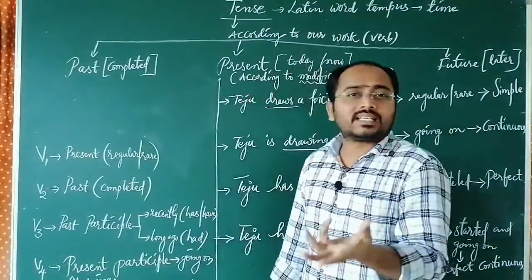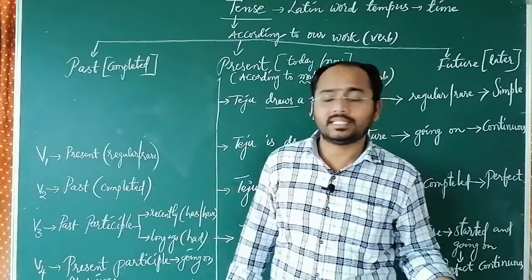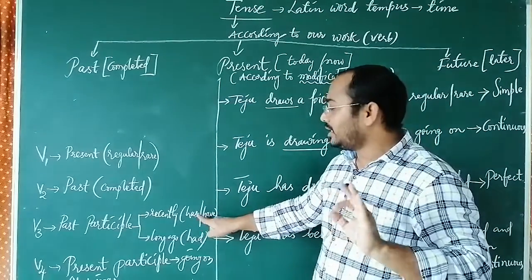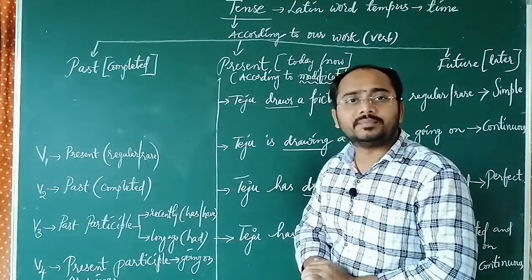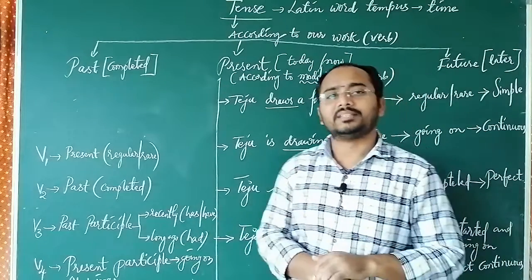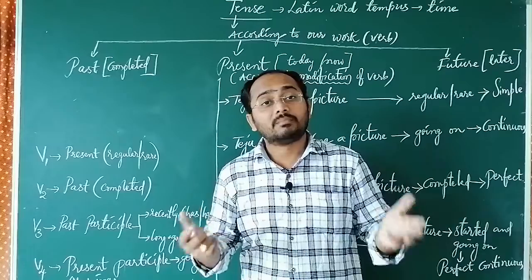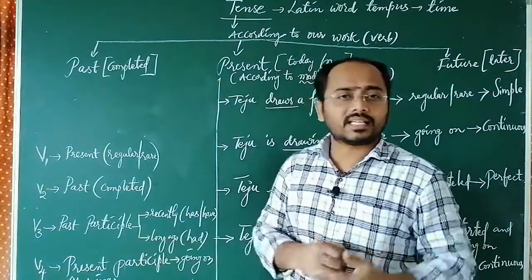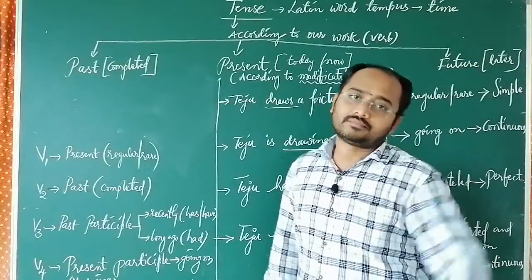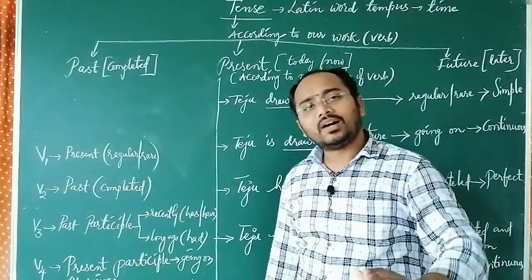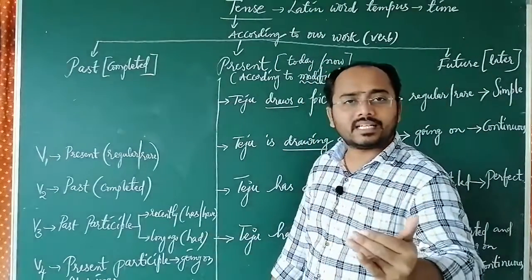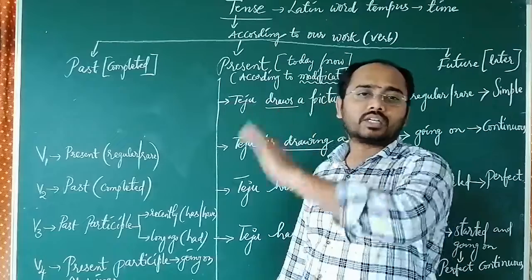Then how do you know whether it is recently completed or long ago completed? Yes, if you have the helping verb has, have, it gives the meaning of recently completed. I have completed my PG, that means recently. Instead of that, if I use I had completed my PG, long ago. So according to the helping verb, it gives the meaning of recently completed or long ago completed.